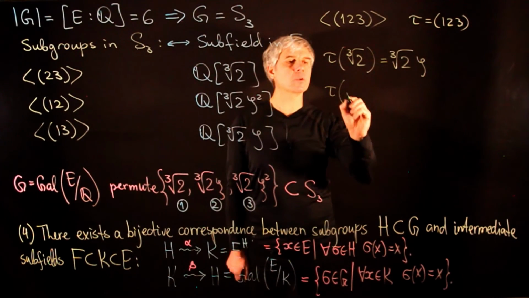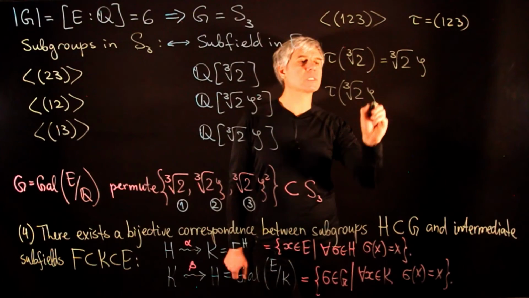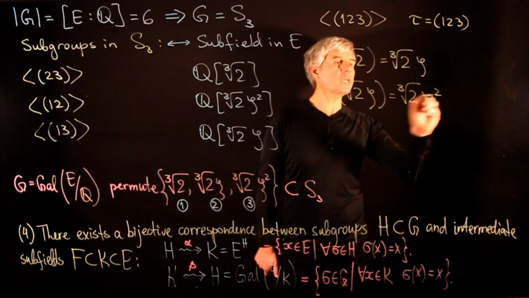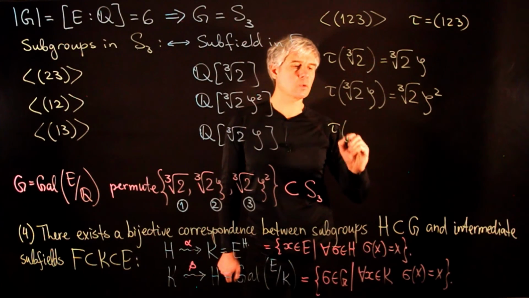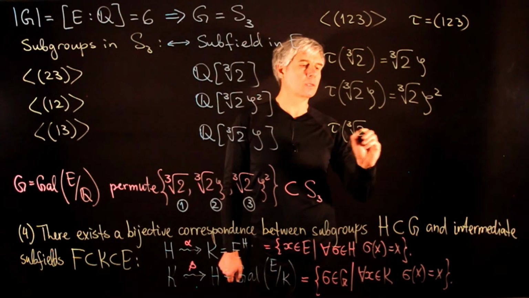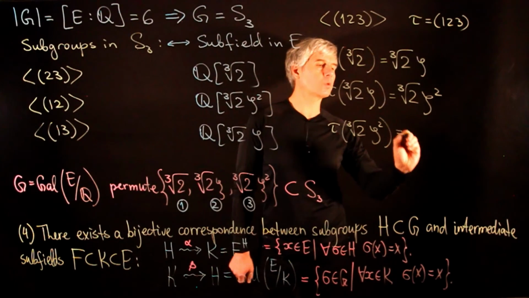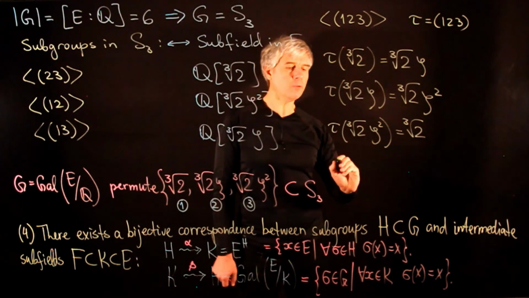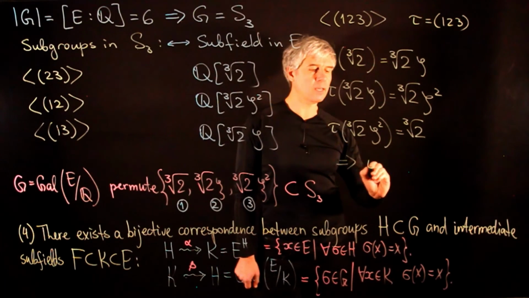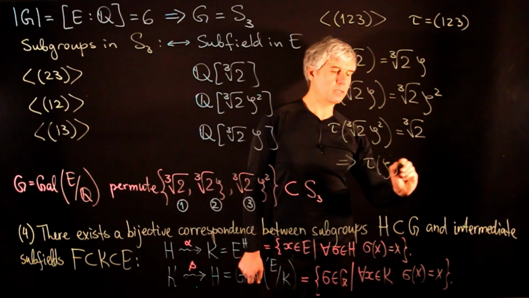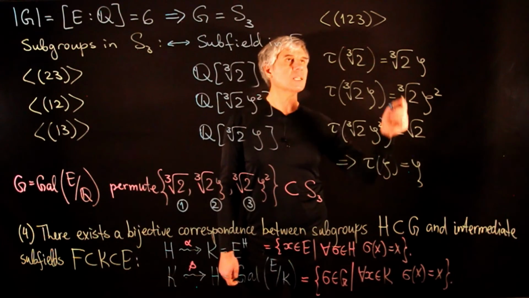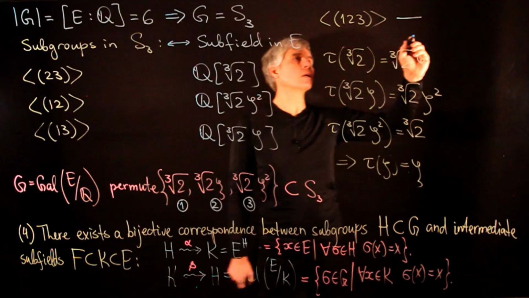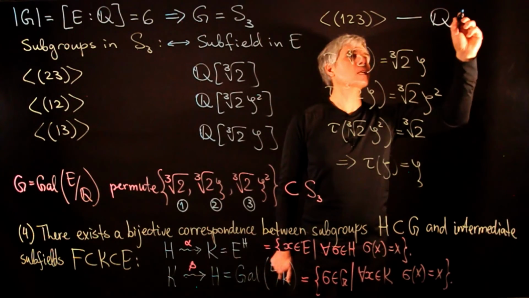Tau sends cube root of 2 times zeta into cube root of 2 times zeta squared, and tau sends cube root of 2 times zeta squared into cube root of 2. If we divide the second equality by the first, then we will see that tau of zeta is equal to zeta. This tells us that the fixed subfield of the subgroup is Q extended with zeta.